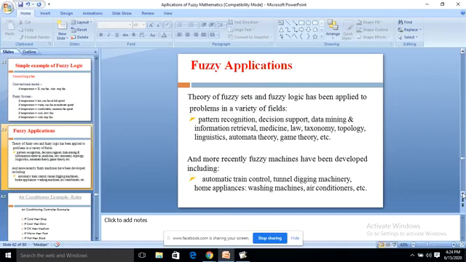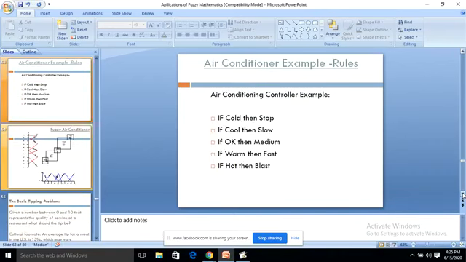Fuzzy applications. Theory of fuzzy sets and fuzzy logic has been applied to problems in a variety of fields, for example pattern recognition, decision support, data mining, information retrieval, medicine, law, taxonomy, topology, linguistics, automata theory, game theory, etc. More recently, fuzzy mechanics have been developed, including automatic train control, tunnel digging machinery, home appliances, washing machines, air conditioning, etc. So fuzzy has got its usefulness in all walks of life, in various real-life situations.